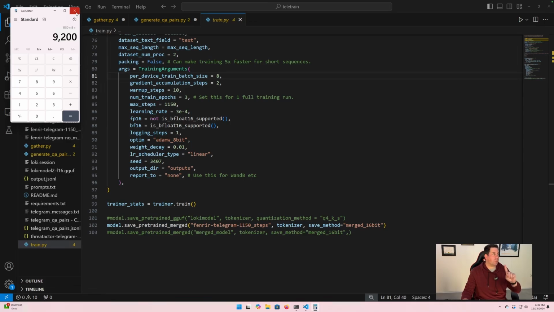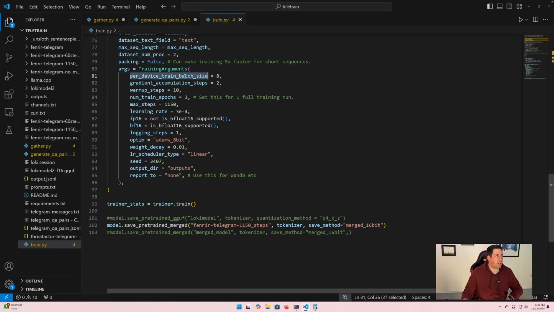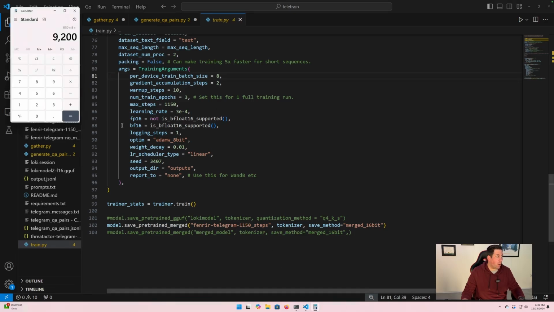9,200. I'm sorry. Let's back up. We have our batch size of 8, and then gradient accumulation steps. So that's 16. So that basically means that for each step, it's going to do 16 of these. So if we go and look at the calculator now and do 1150 times 16,